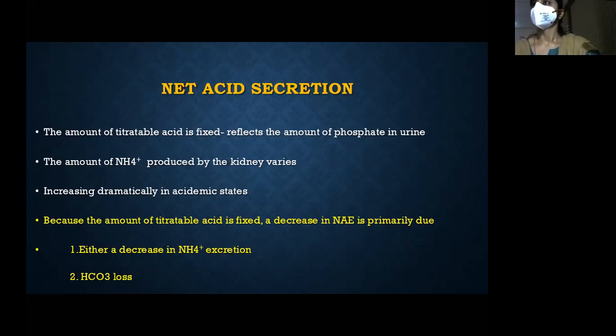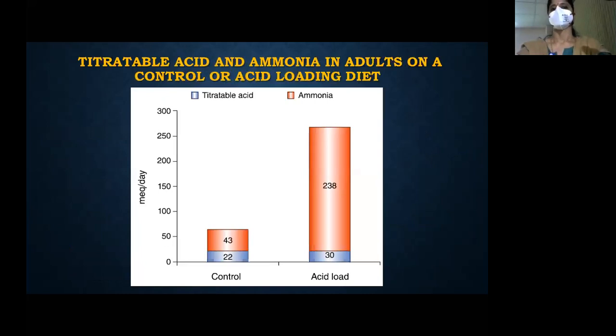Clear? Okay. So, for example, in an adult, either because of an acid loading diet or the patient develops diarrhea, just see the amount of ammonia that is being produced. In control subjects, it's just 2/3. But you can see that it can be increased several folds in case of stress. So when the patient develops diarrhea or has any acidotic process happening, if the patient has normal kidneys, he can increase ammonium excretion by several folds.